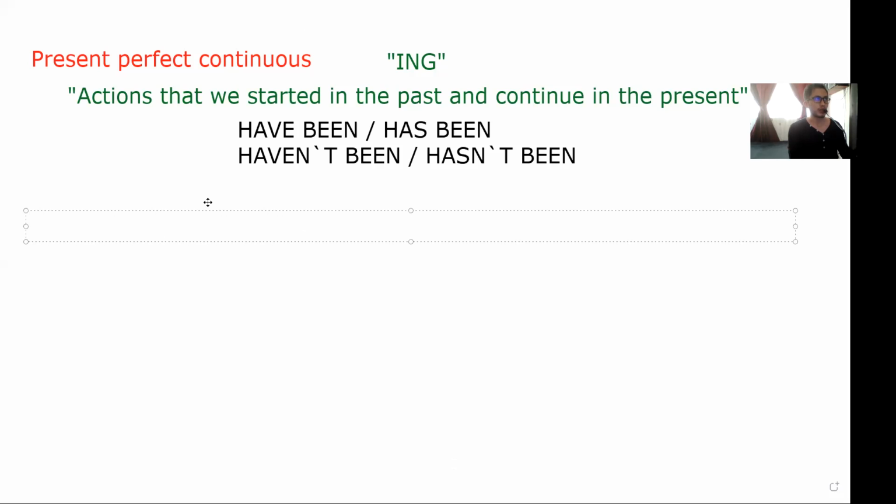Let's remember that we have actions that we started in the past, in any specific moment of the past, and then we continue doing in this moment, in the present. So let's make one example.